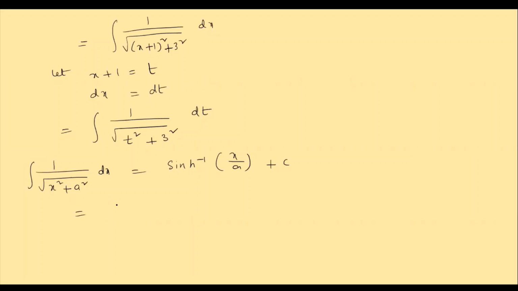Here 1 by under root gives sine h inverse of x. What is x here? In place of x we have t, and in place of a we have 3, plus c, which is equal to sine h inverse of t by 3 plus c. What is t? x plus 1. So it is sine h inverse of x plus 1 by 3 plus c. Since we have taken x plus 1 as t, we write x plus 1 by 3. Understood, children? I hope it is clear. Now this is your solution.